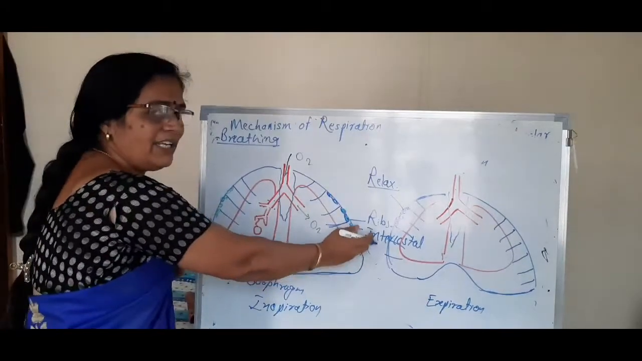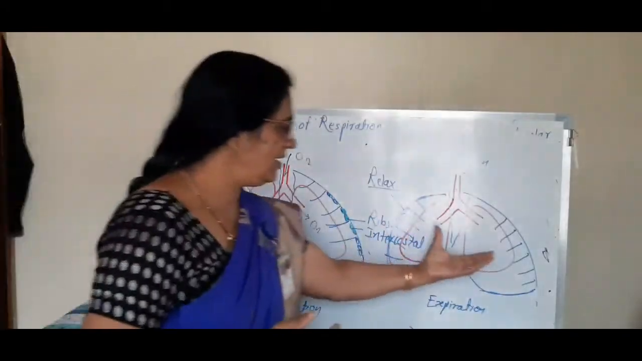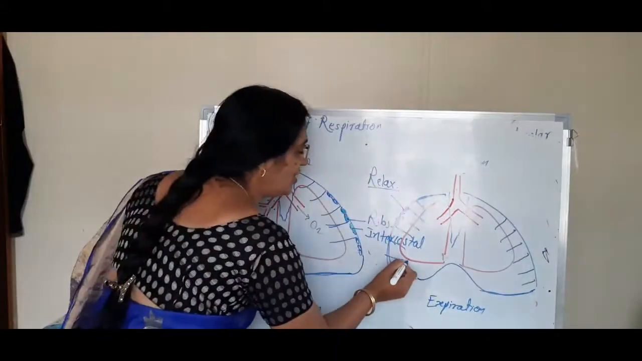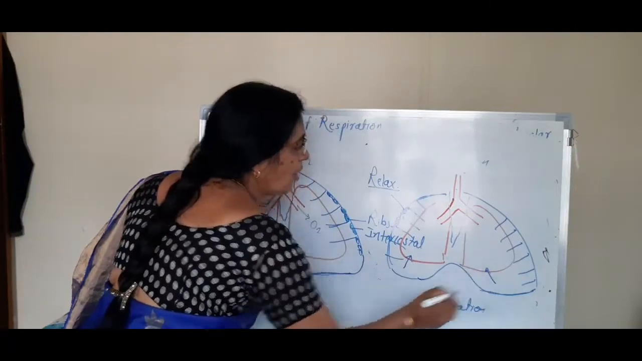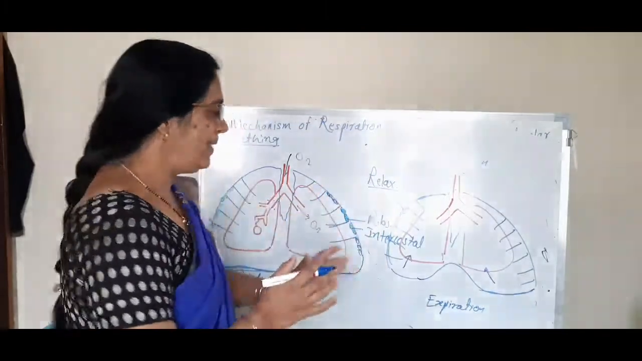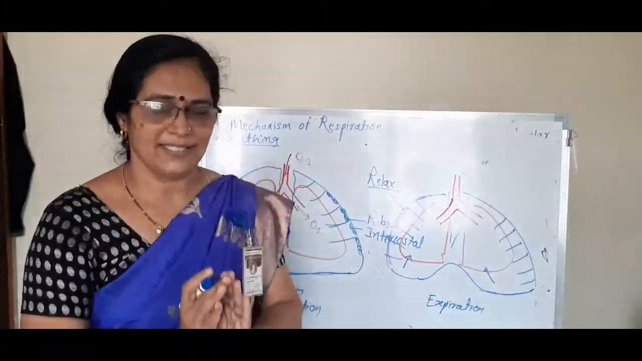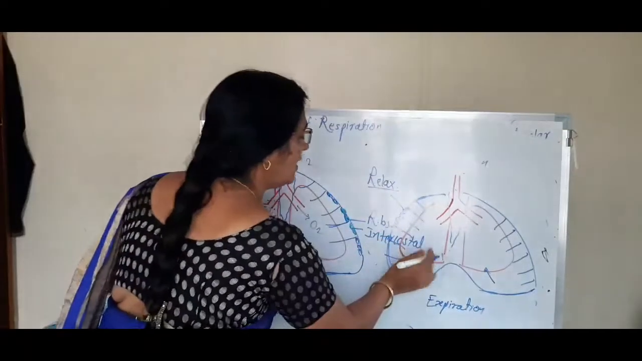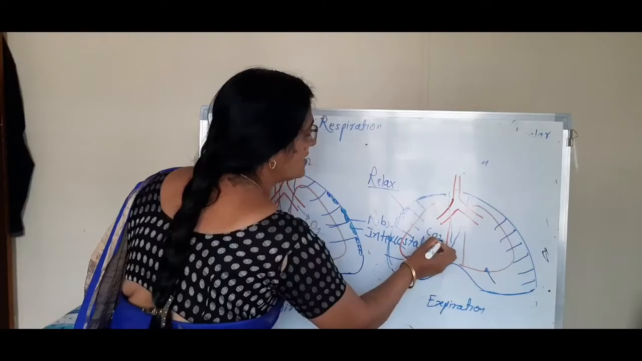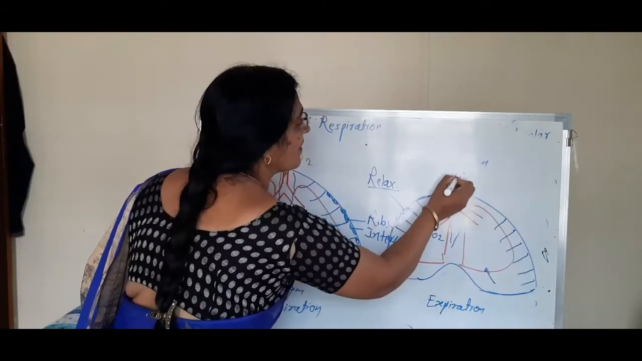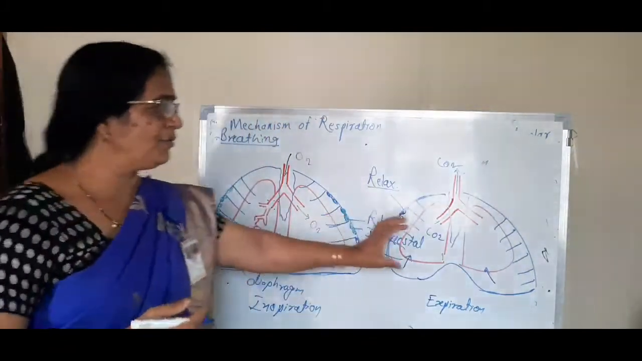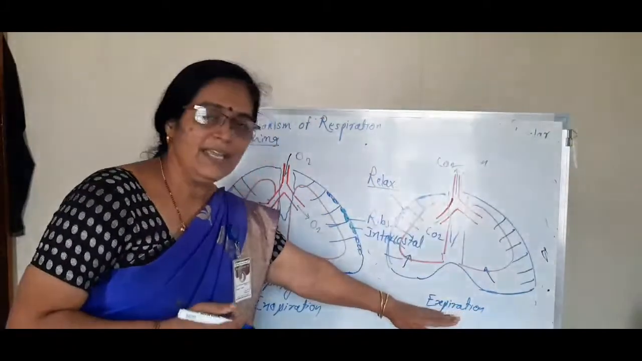Here the thoracic cavity is increased, and here the thoracic cavity decreases in size. That's why pressure is created on the lungs. Due to the pressure, the lungs get flaccid, and the CO2 present in the lungs goes outside. The CO2 is released from the lungs. This is called expiration.